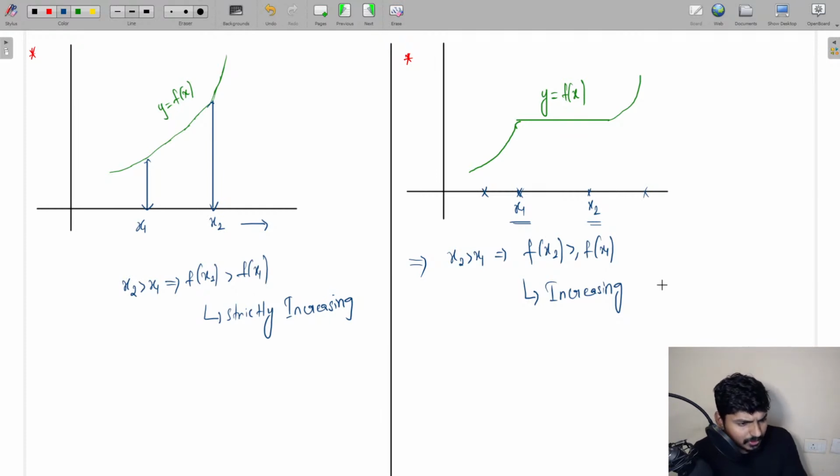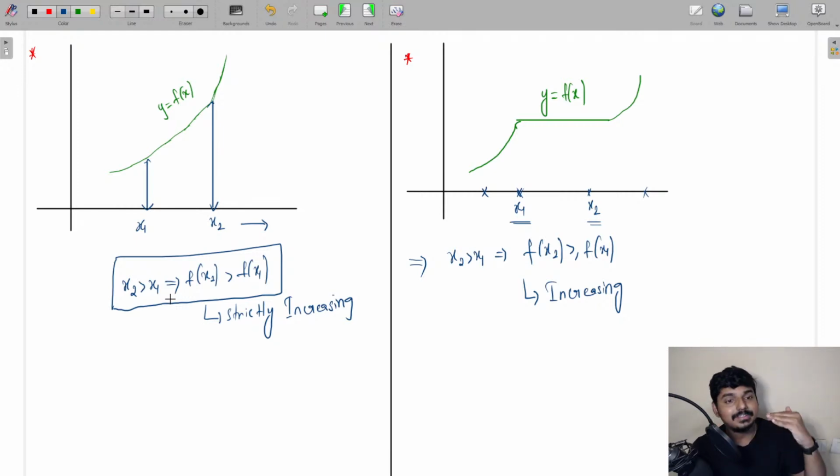Okay. So hello everyone. Good evening, guys. So concentrate here. This is the difference between strictly increasing and increasing, guys. In the case of strictly increasing, remember this is the condition you're going to get: for any value of x2 greater than x1, f of x2 will also be greater than f of x1.